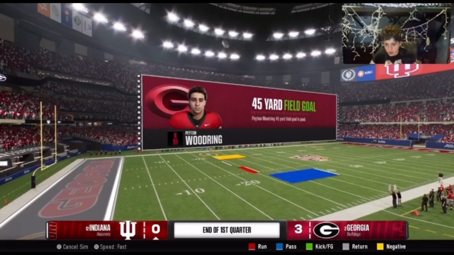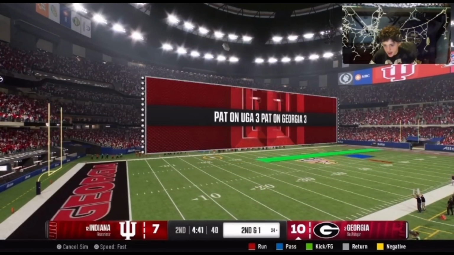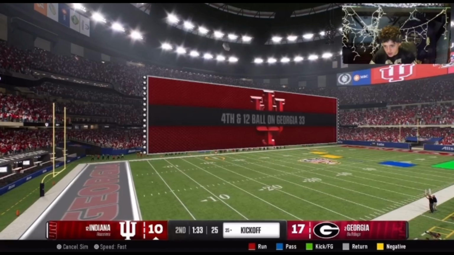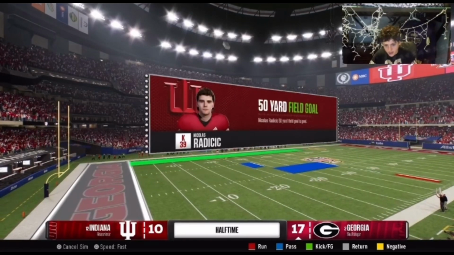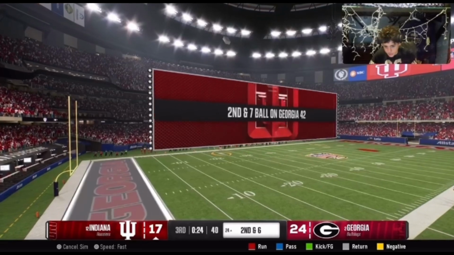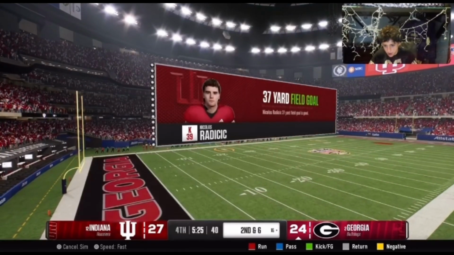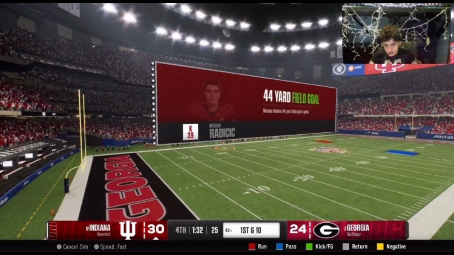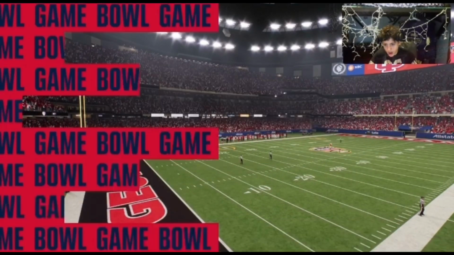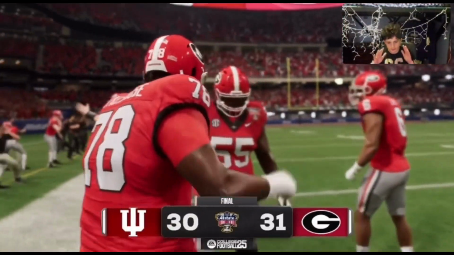Georgia scores a field goal in Indiana. 10-zip, Georgia. Got Indiana scoring a touchdown. Georgia scoring a quick touchdown. Then you got Indiana scoring a field goal. Then you got Georgia getting the ball, and they score a touchdown. Indiana comes up with a touchdown. Indiana gets another touchdown. Indiana scores a field goal. Oh, Indiana loses by 1 to Georgia.